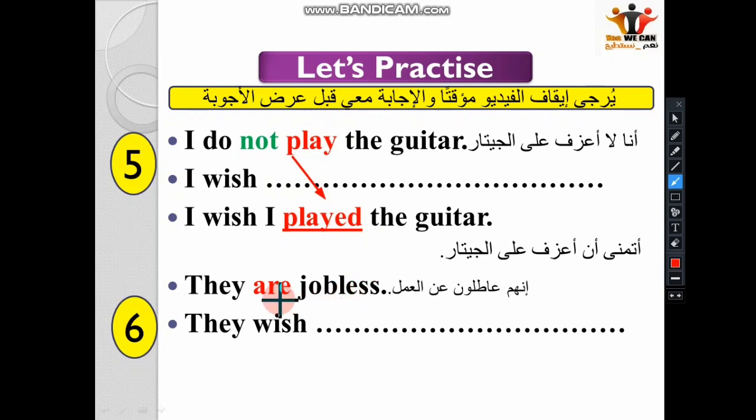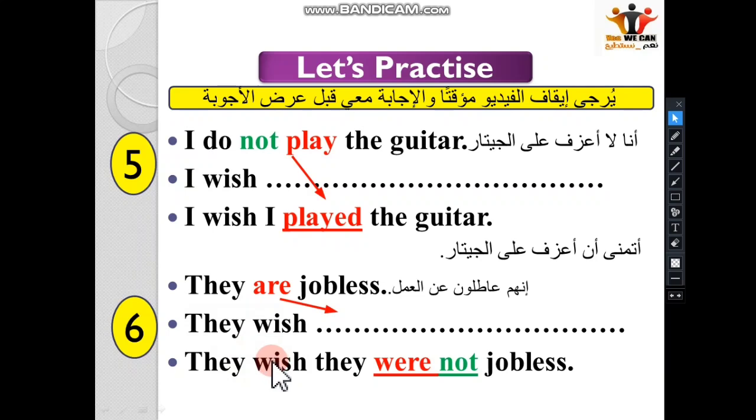So here what can we say? So we say simply, they wish, the past of verb to be is were, and we should add the negative. So we say they wish, they were not. Very good. They wish they were not jobless.